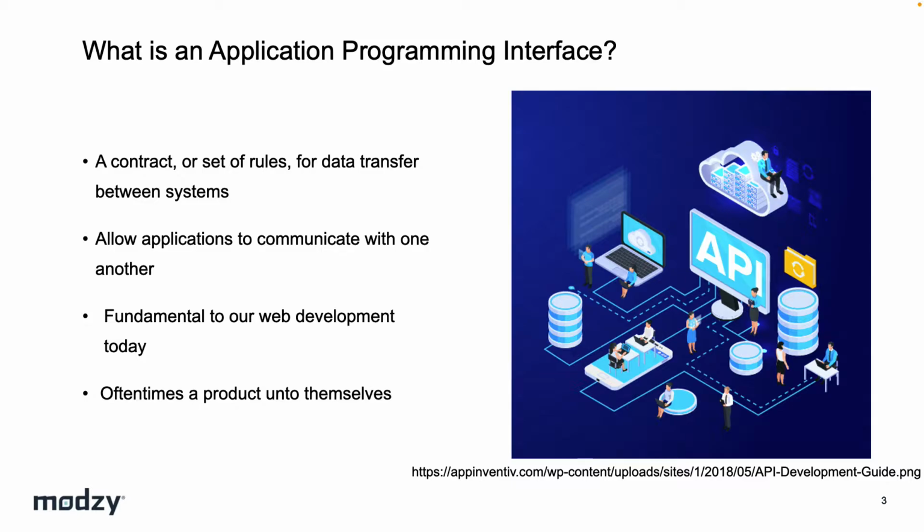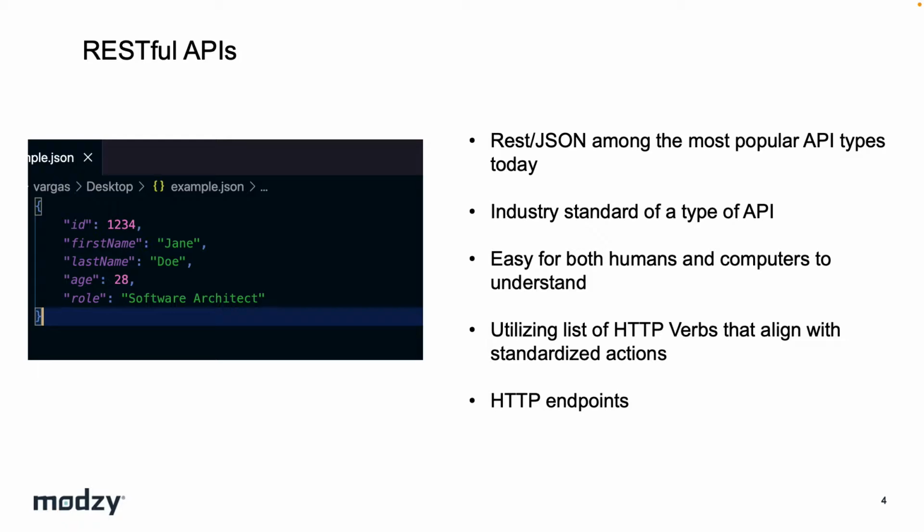Now, APIs come in all sorts. You can think of SOAP and XML. GraphQL is another popular one, but by far the one that we have most experience with is RESTful. So this is JSON over HTTP, and this is just an industry standard type of API, right? And RESTful's super popular, right? And it's easy to see why.